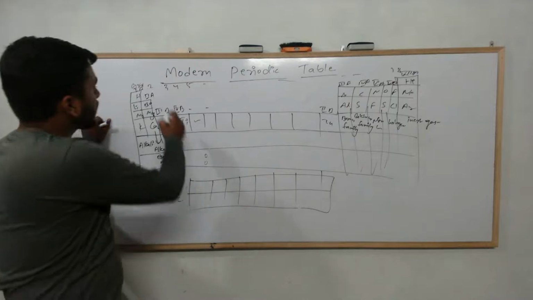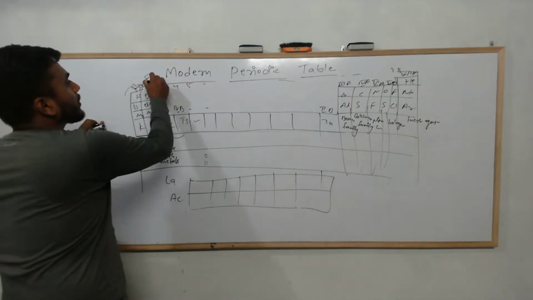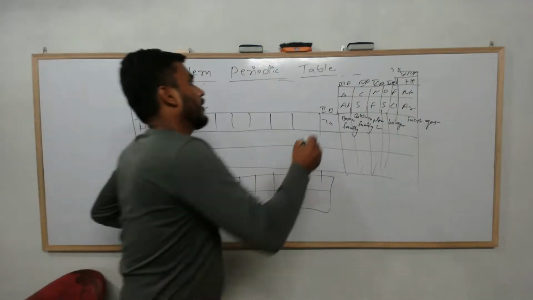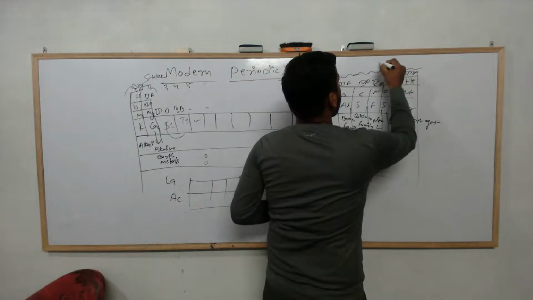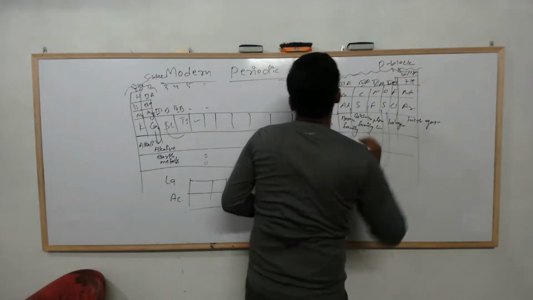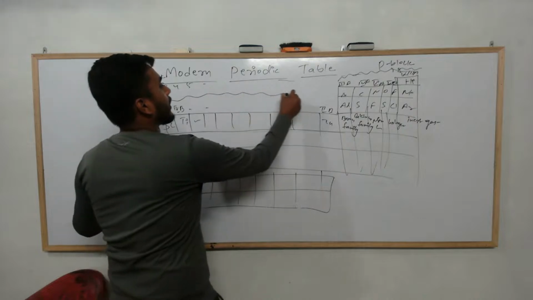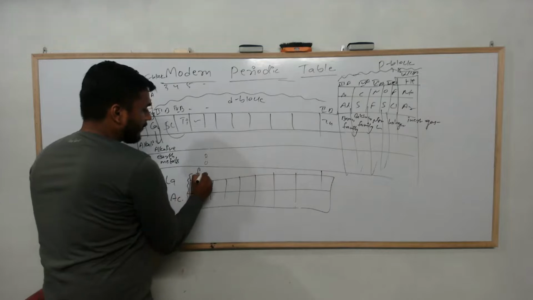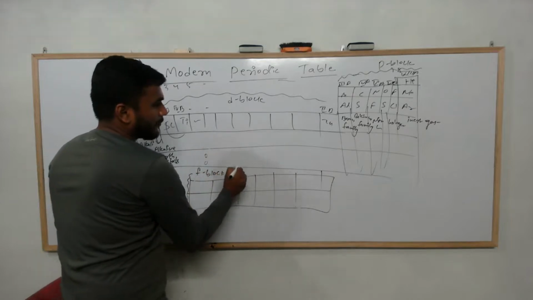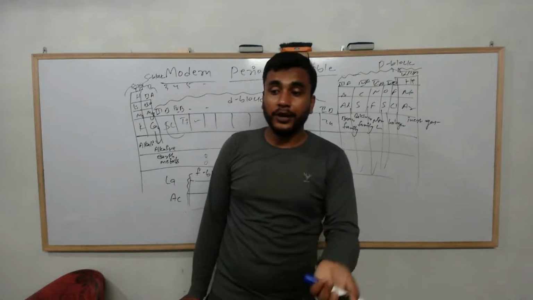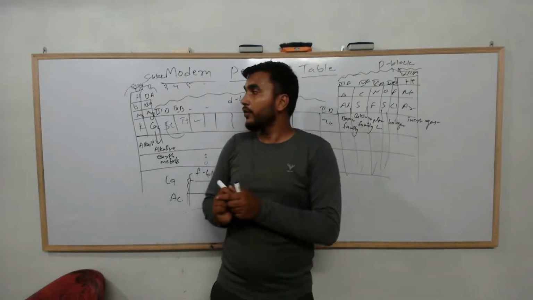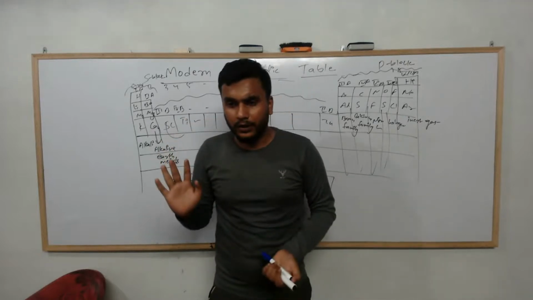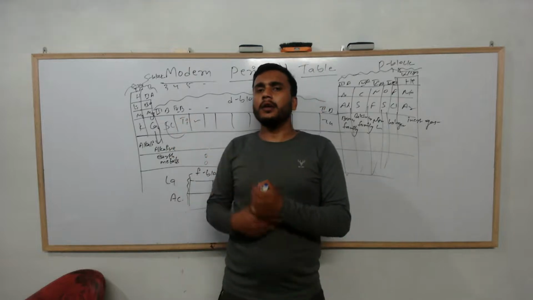These two groups are called S block, because the last electron always ends in the S orbital. From 3A to 8A are the P block elements, everything from here to here are D block elements, and finally these two rows are F block elements. Look how nicely the modern periodic table has been made, so well. This is a very good way to make a modern periodic table. So this is how the modern periodic table was made.